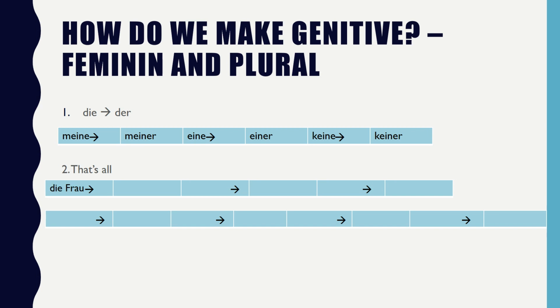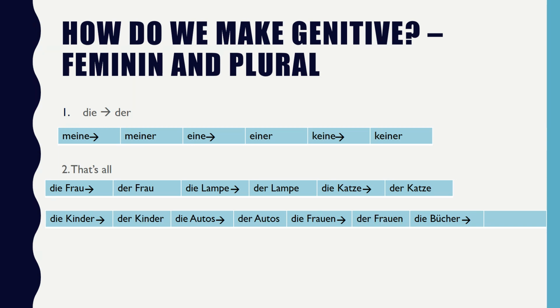So, die Frau, die Lampe, and die Katze become der Frau, der Lampe, and der Katze. Die Kinder, die Autos, die Frauen, and die Bücher become der Kinder, der Autos, der Frauen, der Bücher.